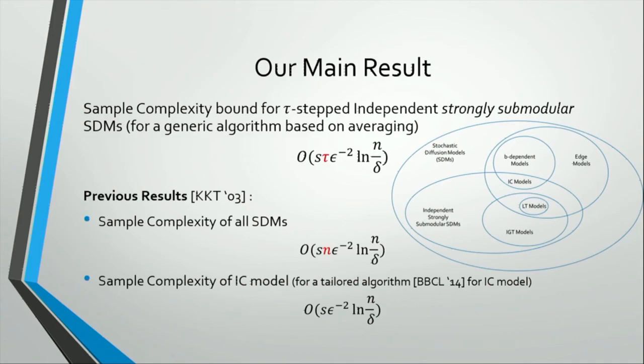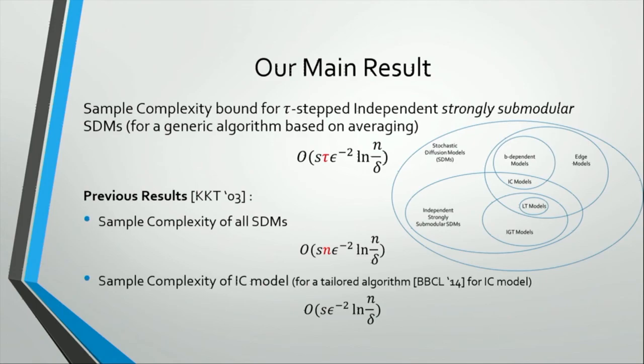And this is a novel improvement because number of steps is usually really, really small. Think about the Facebook example. If I post something, it won't be taking more than 50 hops until the diffusion process stops. So tau, in this case, will be equal 50 and not the number of nodes, which can be millions.